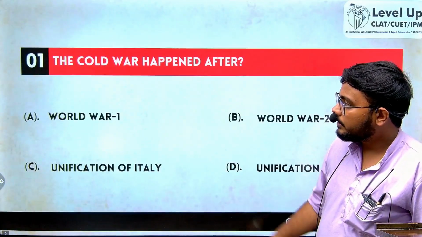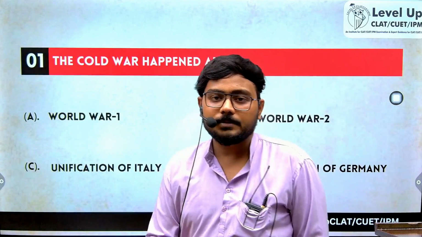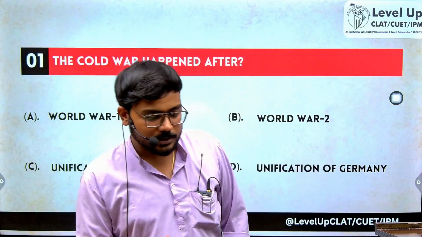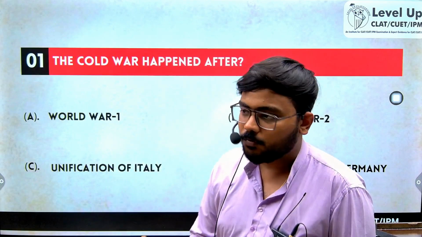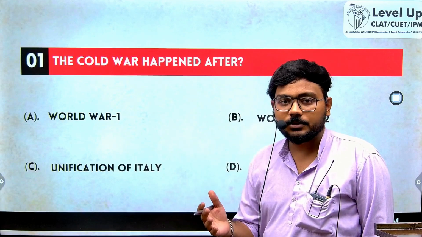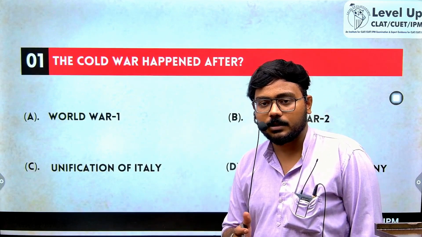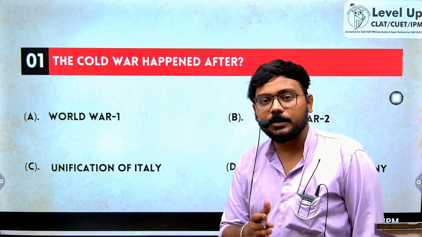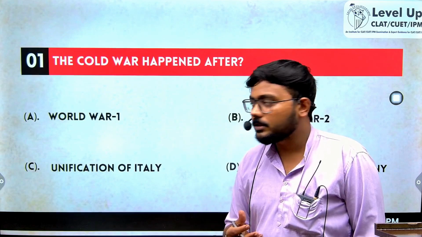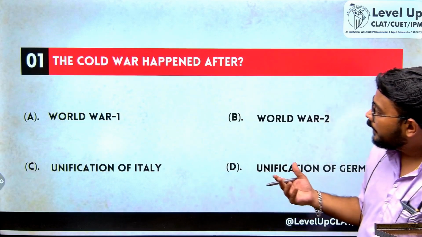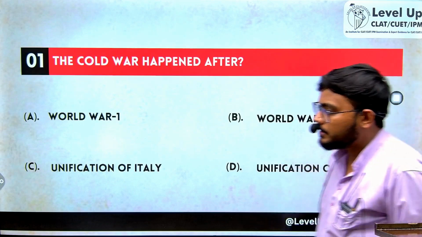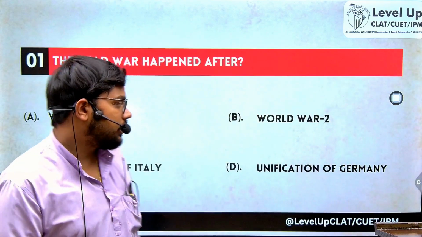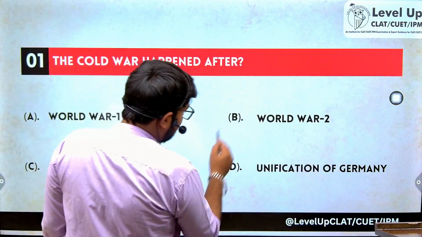So the first question is, the Cold War happened after. जैसा कि हम सबको मालूम है कोल्ड वॉर क्या था. Cold War was an ideological war between US and USSR. After World War II got over, two powers emerged. One was US and one was USSR. US promoted capitalism while USSR promoted communism in the whole world. So the Cold War happened after the World War II got over. So the answer for this question is option B.